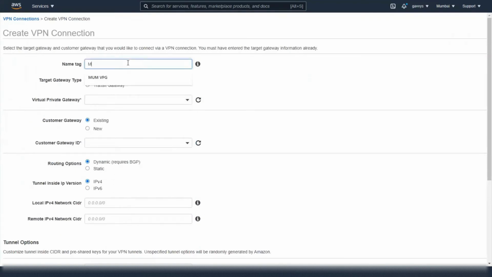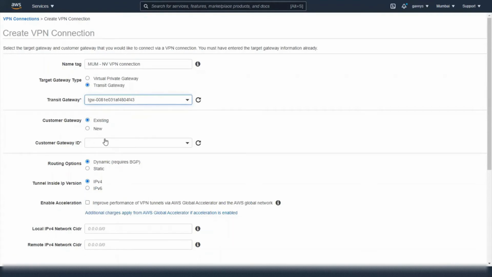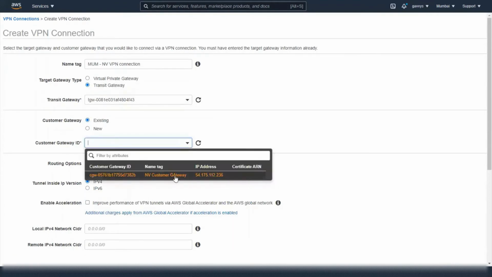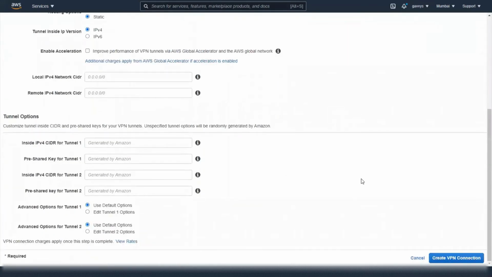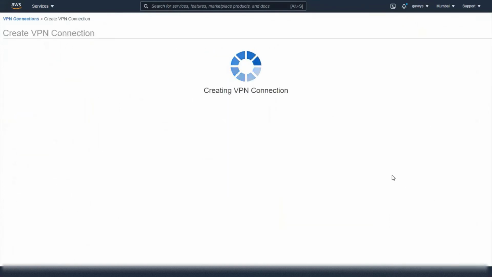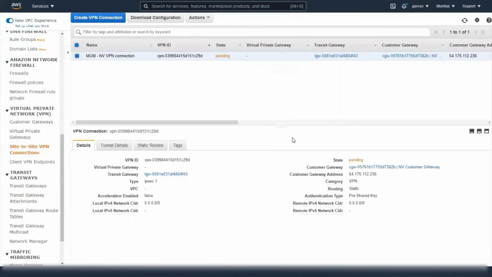Name: Mumbai NV VPN connection. In my previous video, I selected the virtual private gateway. Let's select the transit gateway over here that we created before, existing customer gateway, NV customer, routing static. Let's keep everything as default, create VPN connection. It will take some time to get created, so let's see when this will be available.